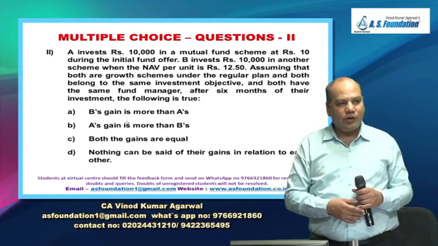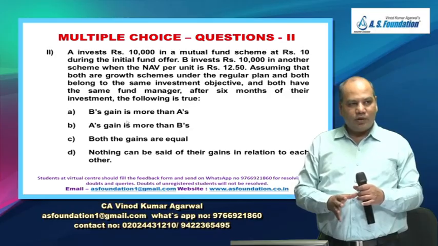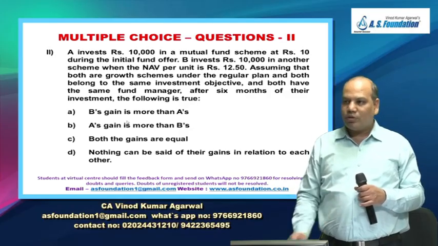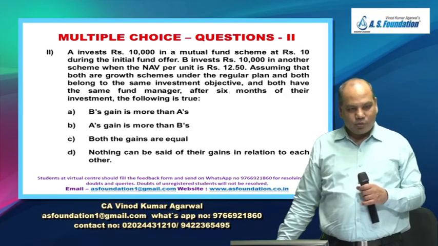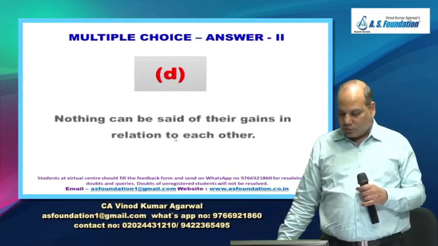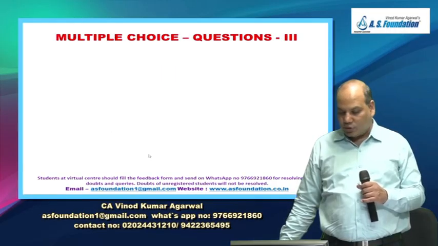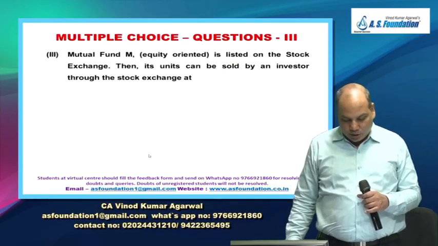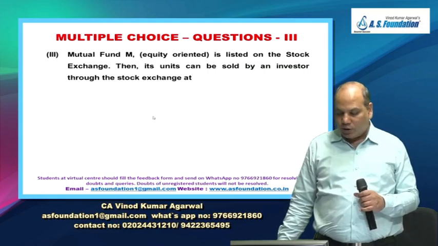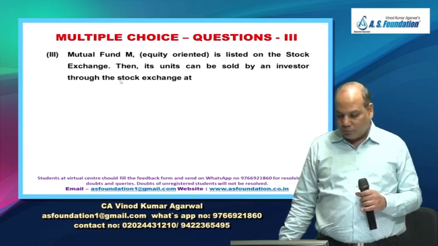Only then can we say with a definite answer that A has gained more, or B has gained more, or both are equal. The answer to this question is that nothing can be said unless we know the closing NAV of both the schemes.